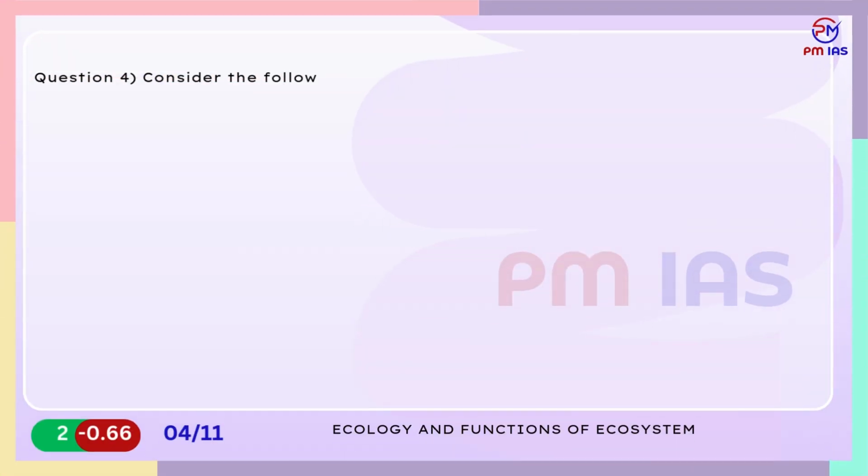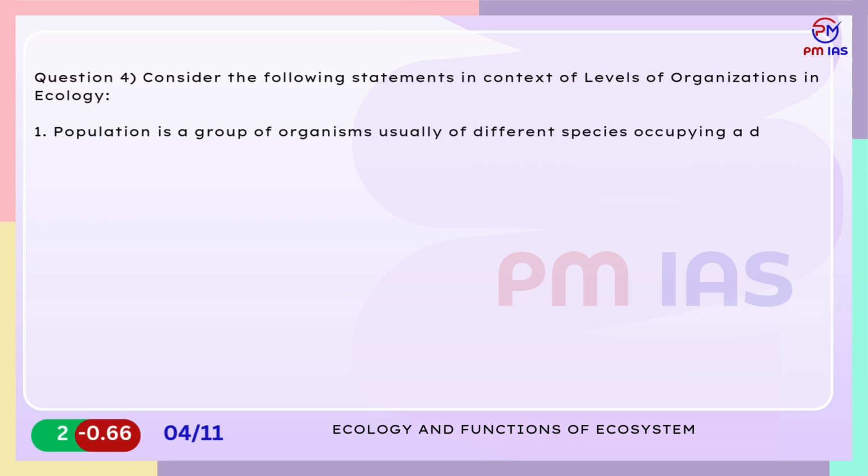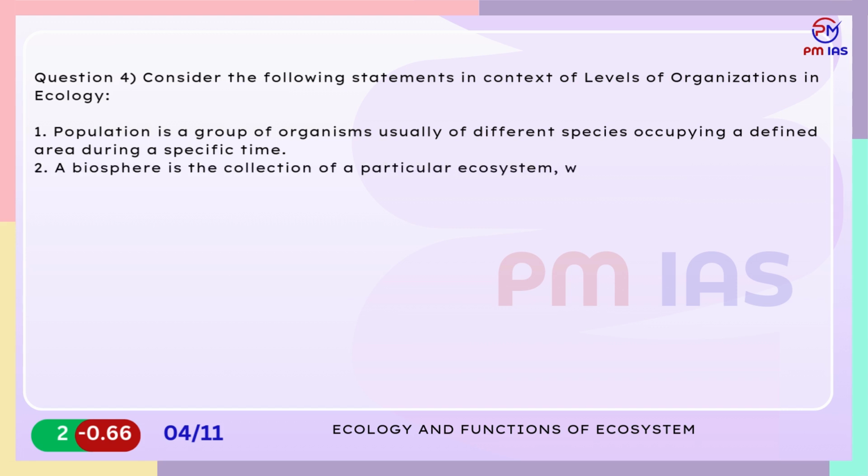Question 4. Consider the following statements in context of levels of organizations in ecology. 1. Population is a group of organisms usually of different species occupying a defined area during a specific time. 2. A biosphere is the collection of a particular ecosystem, while biome is the collection of all the biospheres. 3. Biome and ecosystem both are affected by latitude.